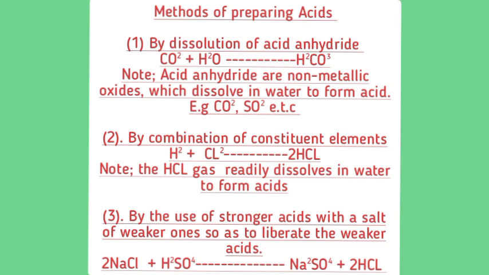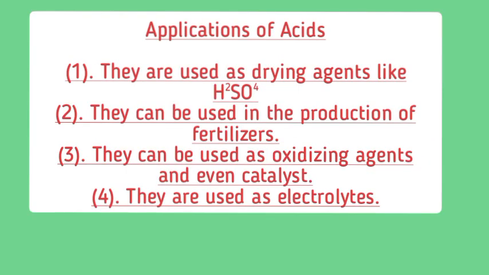Then number 3, by the use of stronger acids with salts of weaker ones so as to liberate the weaker acids. You can see carbon(IV) oxide plus water forms what? Trioxocarbonate(IV) acid. Hope you are seeing it. These are the methods of preparing acids. The equations are under them. I don't want to start mentioning the equations because we don't have enough time.